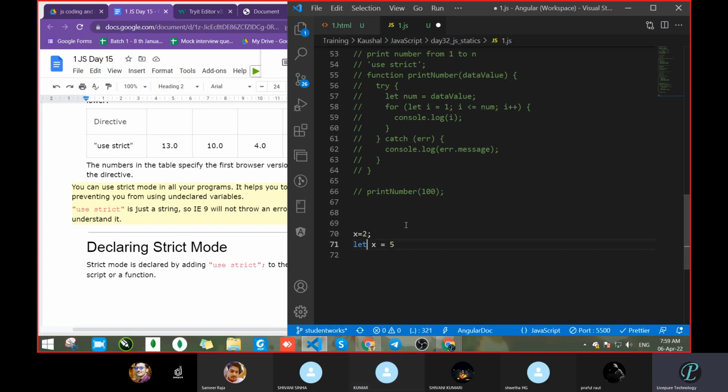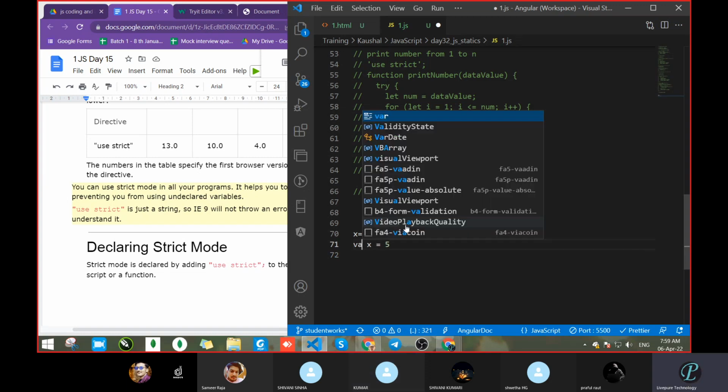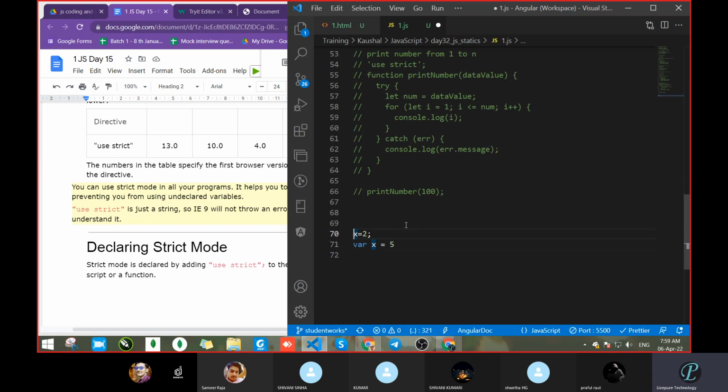Now remove this one and take this one. What is the difference in both lines? Is there any difference? Nothing. Line number 70, if we do not provide any declaration, then it takes var by default.